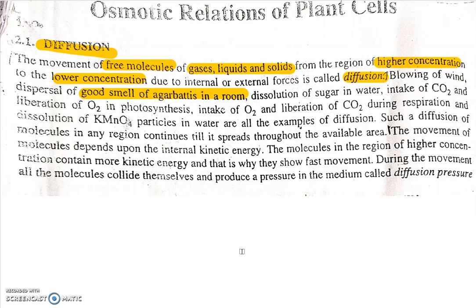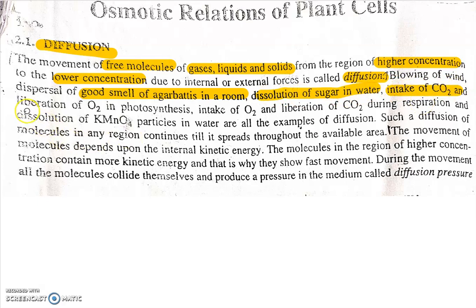Another example is dissolution of sugar in water. When we place sugar or salt in water, after some time they dissolve. The sugar molecules are highly concentrated, but when we put them in the water, they spread, moving from higher concentration to lower concentration.